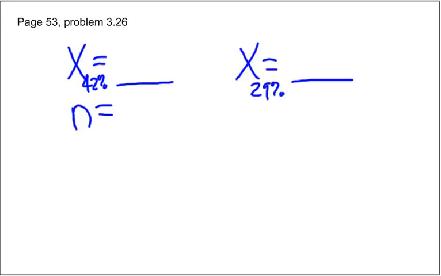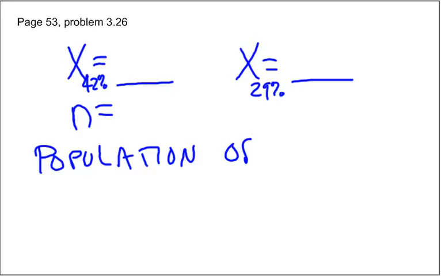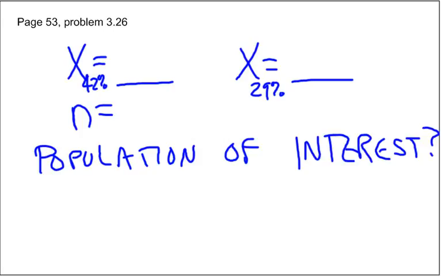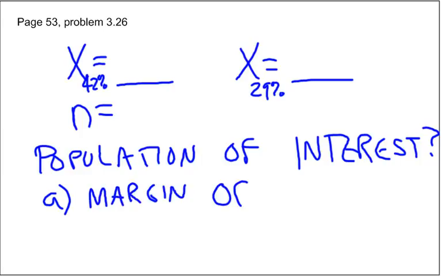You should be able to identify the sample size. I want you to identify the population of interest. Who are they trying to learn about? Now that's not in the problem. That's what I'm asking you to find out. And then I also want you to do part A, which is use the quick method to find the margin of error. I just reminded you of that in the first part of this podcast. And I want you to do part B, which is to make a confidence statement, and that's the sentence that I just showed you on the previous page.